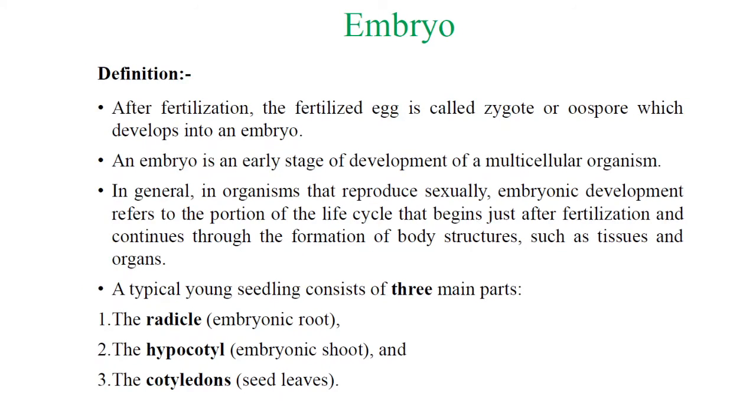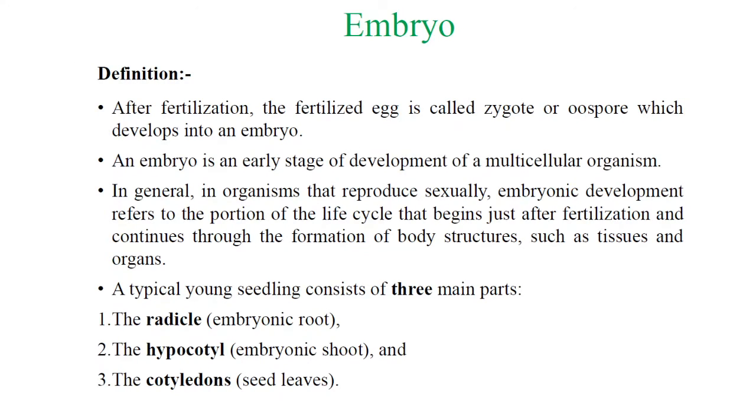An embryo is an early stage of development of the multicellular organism. After the development of the embryo, a multicellular organism is formed. It may be a plant or an animal, but here we consider plants. So shortly we are defining it.